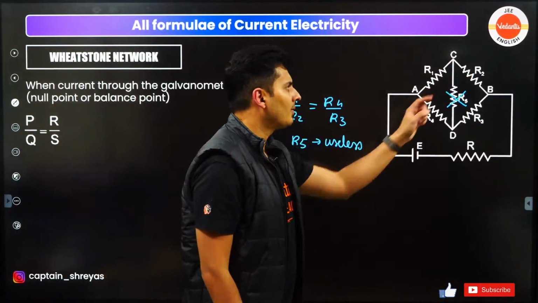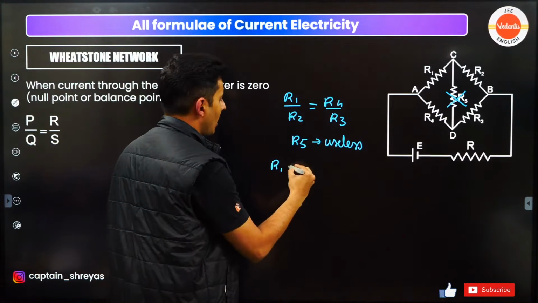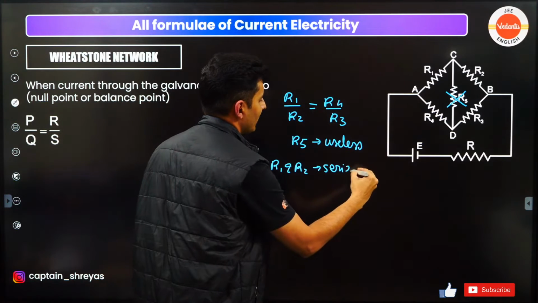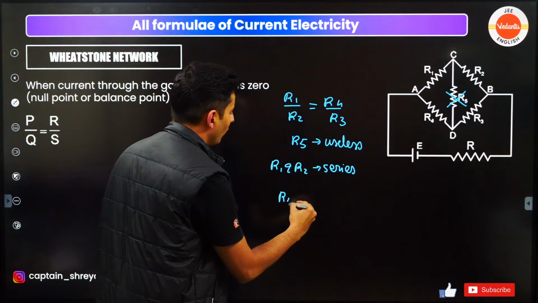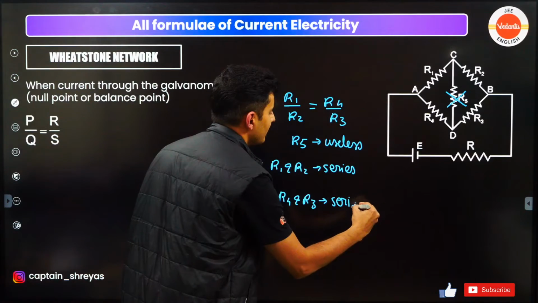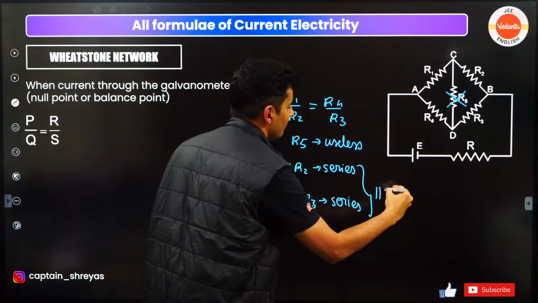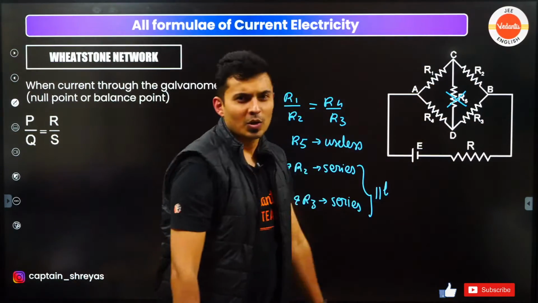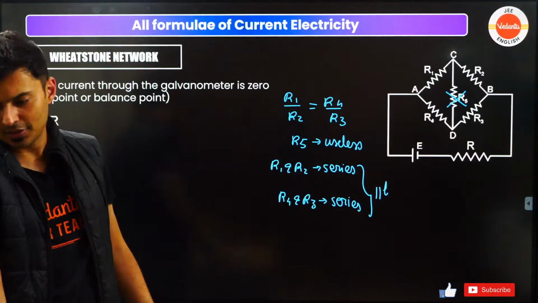Then R1 and R2 will be in series. You can see that. And even R4 and R3 will be in series, and their combination will be in parallel. These two resistances will be in parallel. So that's how you can simplify the circuits.